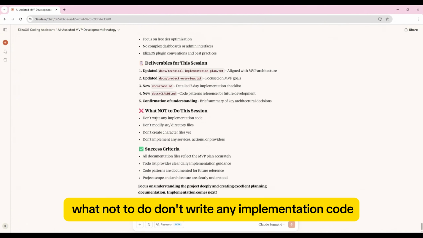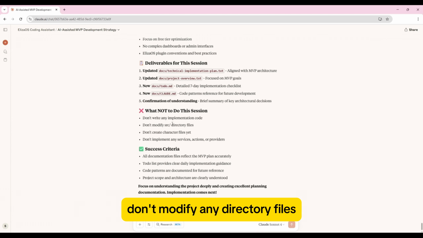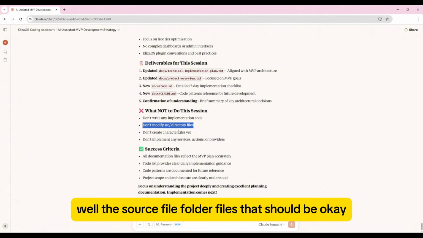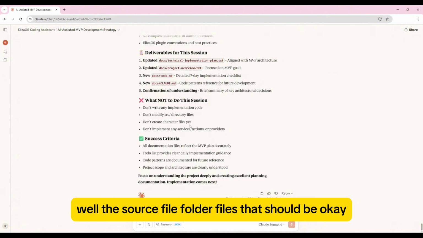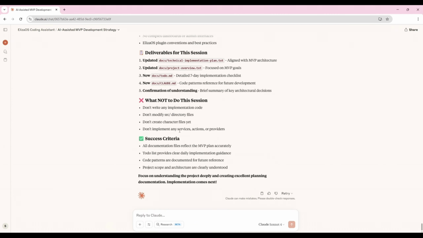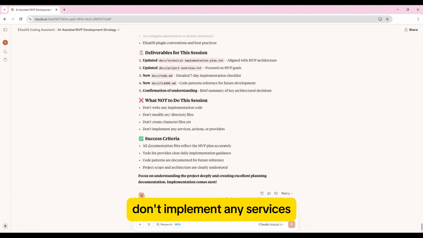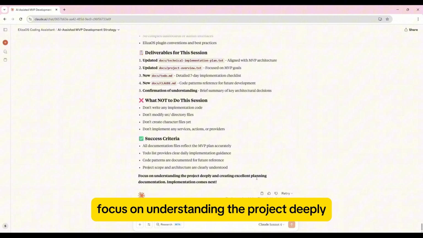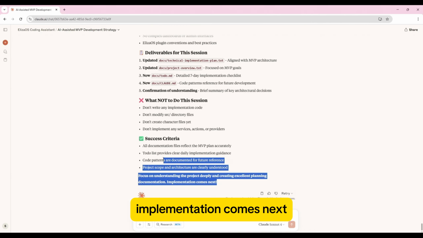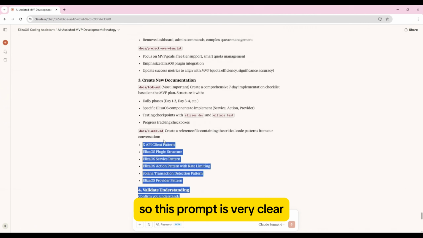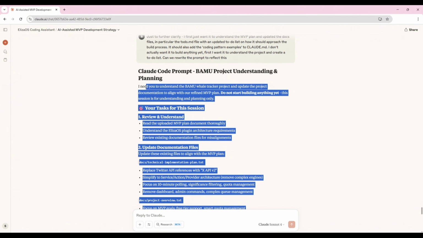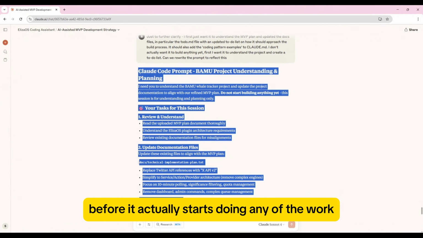What not to do: don't write any implementation code, don't modify any directory files. Not sure that that's, well, they're source folder files, so that should be okay. Don't create character files yet. Don't implement any services, actions or providers. So focus on understanding the project deeply and creating excellent planning documentation. Implementation comes next. So this prompt is very clear that what we want it to do is understand the project and the prompts before it actually starts doing any of the work.